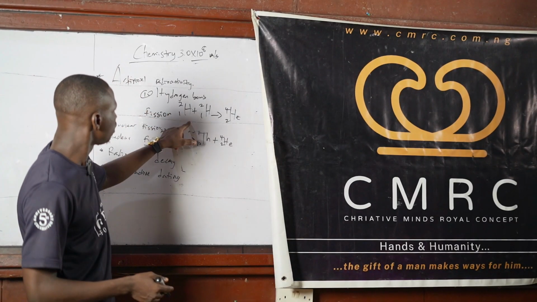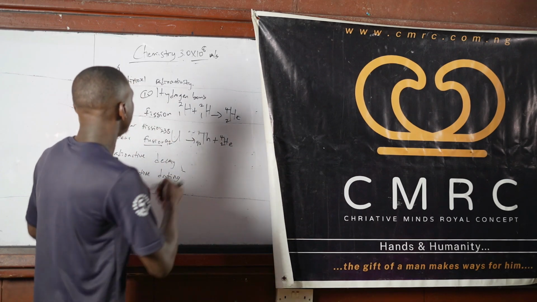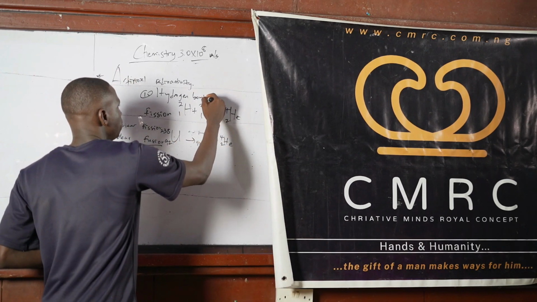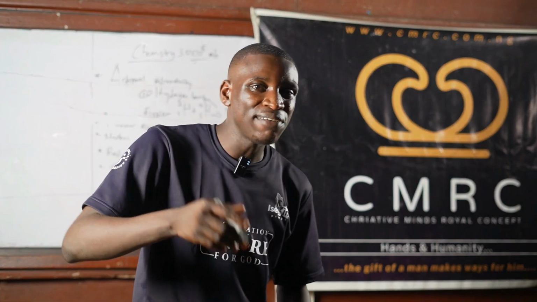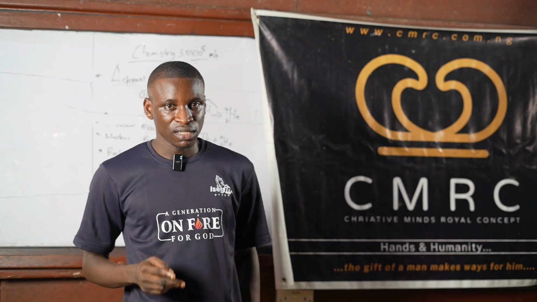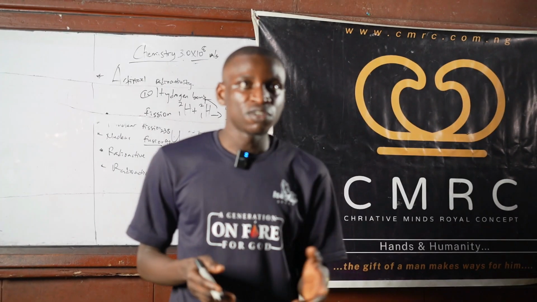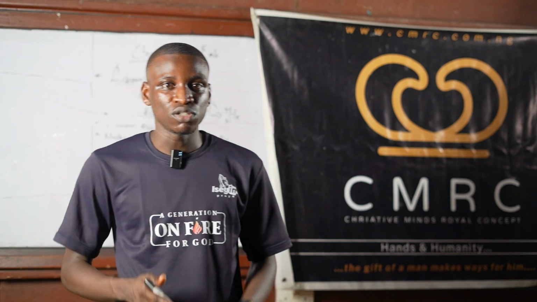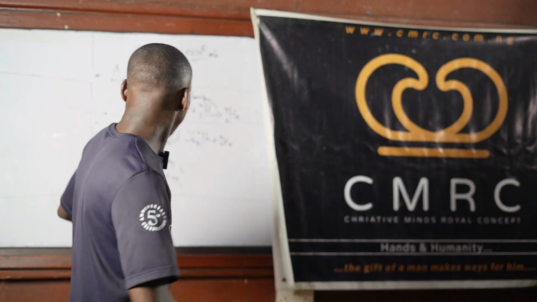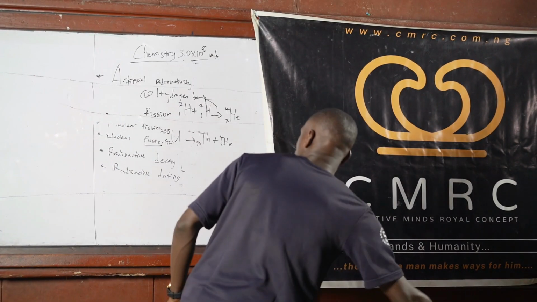So this kind of reaction is a nuclear fusion reaction, and it gives rise to your hydrogen bomb, while your atomic bomb can be formed through a nuclear fission reaction. So I've made two important statements. Your atomic bomb is formed from what? Nuclear fission, while your hydrogen bomb is formed from what? Nuclear fusion. So that's that about nuclear fusion and nuclear fission.